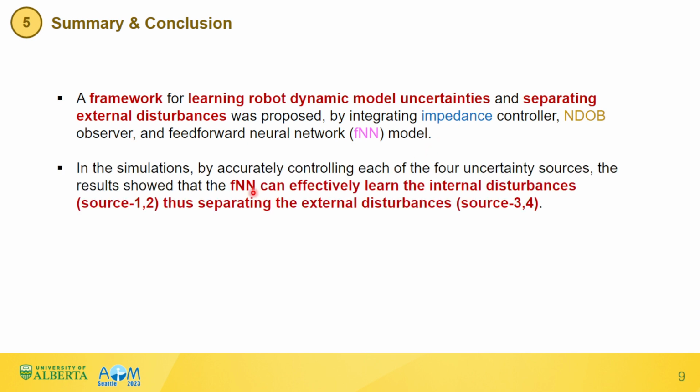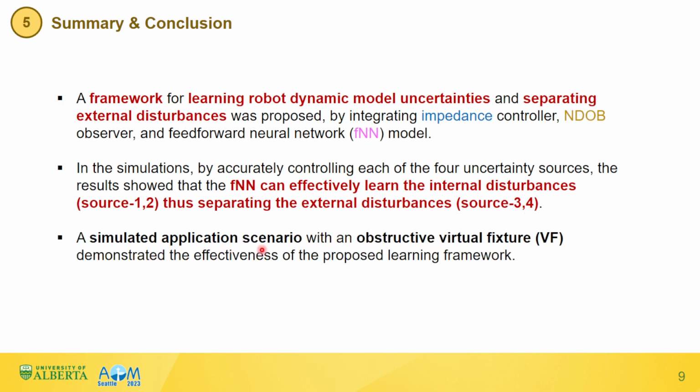In the simulations, by accurately controlling each of the four uncertainty sources, the results showed that the feed-forward neural network can effectively learn the internal disturbances sources 1 and 2, thus separating the external disturbances sources 3 and 4. A simulated application scenario with an obstructive virtual fixture demonstrated the effectiveness of the proposed learning framework.